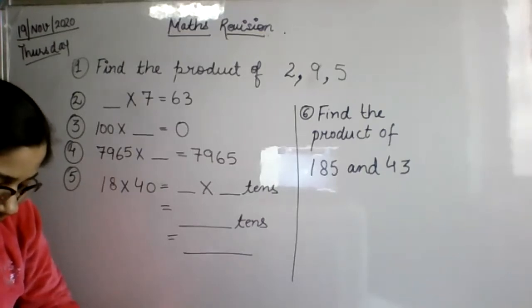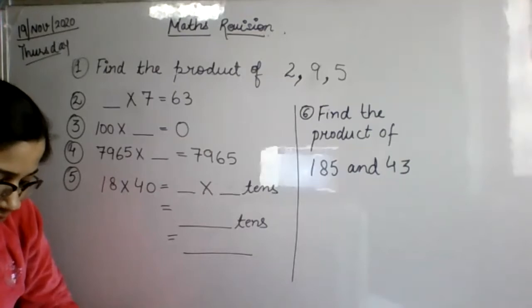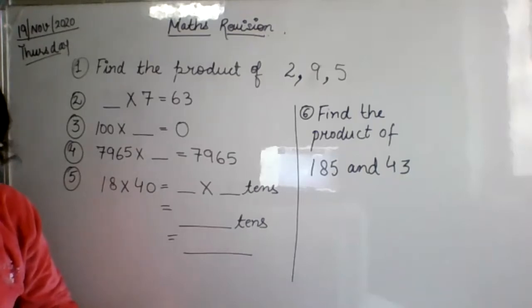Arav Solanki. Arav, you have not done the third one, beta, and first one also you have not done, Arav. And last one is also wrong, beta, Arav. Yuvraj Gupta, first one not done. It is very easy, Yuvraj Gupta, beta. Why have you not done it? Other answers are correct, Yuvraj Gupta. All the other answers are correct.